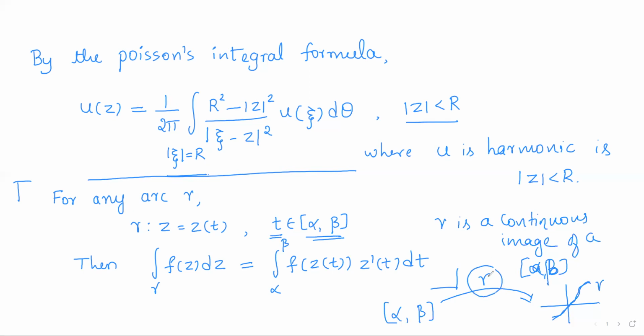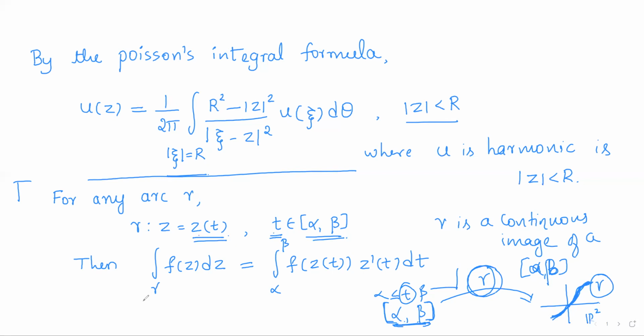So sometimes an arc is considered as a continuous image of closed interval alpha beta into the plane R2, or whenever we map a closed interval continuously into the plane, we will get a succession of points. As t varies from alpha to beta, we'll get the succession of points. That succession of points is an arc. So we can write the points of an arc using the parameter t, which varies over the closed interval alpha beta. So suppose the points of an arc gamma are z of t, as t varies over the closed interval alpha beta,